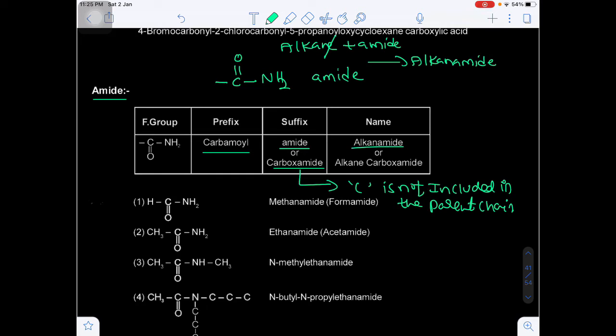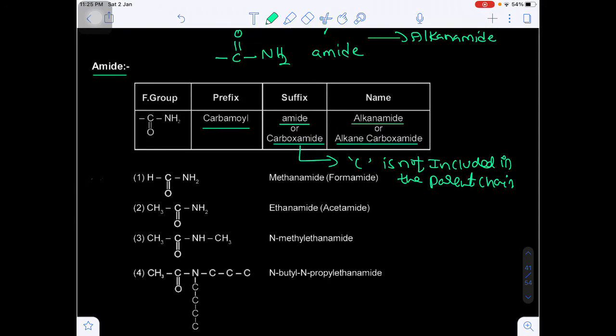If it is included, simply we can say alkanamide, otherwise alkane carboxamide. The first amide will be methanamide, formamide. With 2 carbons, ethanamide. The common name will be acetamide.